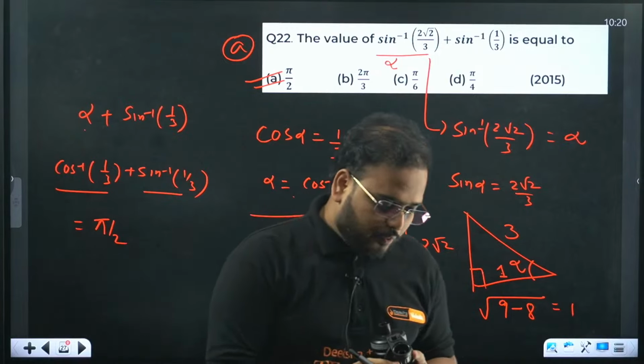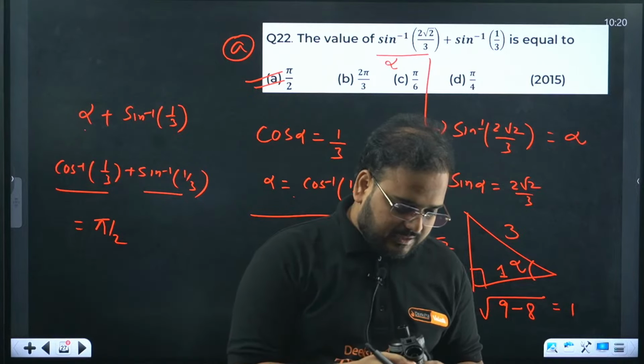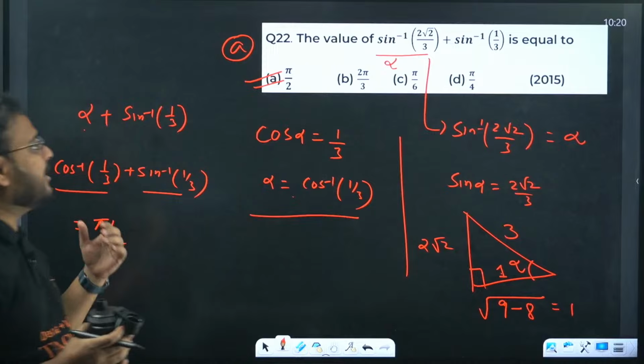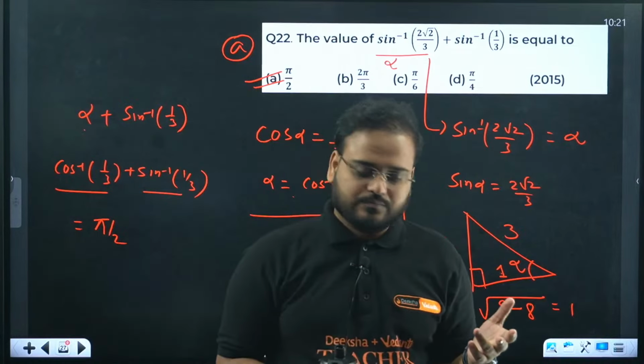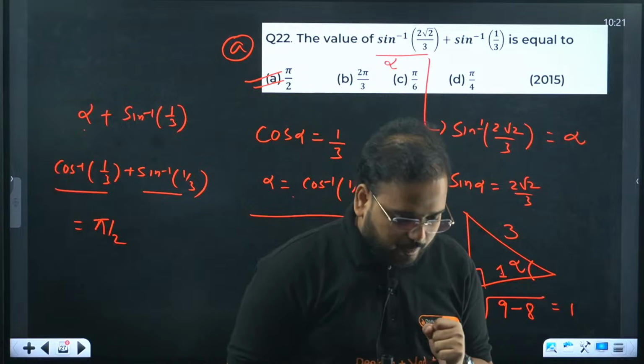Sir, question 22, we can use the standard tan formula and further convert into sine. Can I do it like this, sir? Girish, any question has more than one way to solve it. Of course, you just have to think which is faster for you. Maths does not limit itself to only one method. I don't want to discourage that.